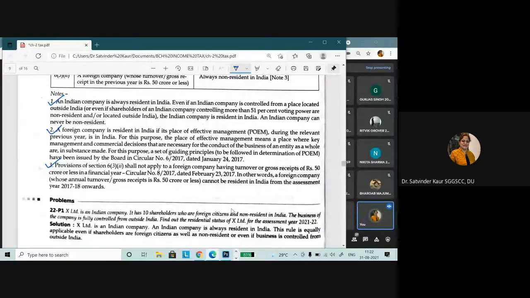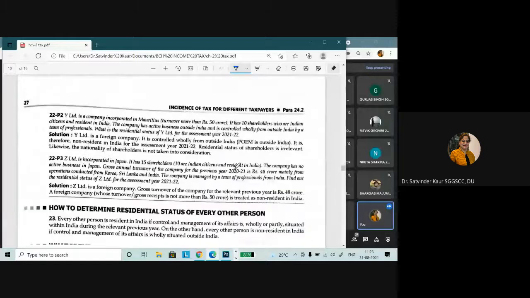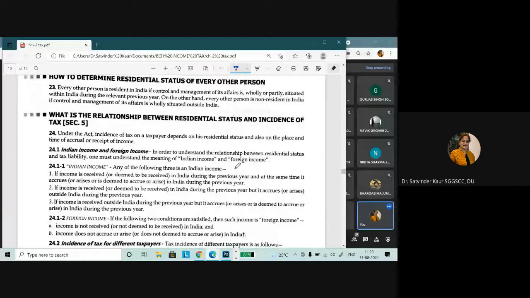So are you able to connect with what we are discussing today, or is it a little difficult? No worries. Then we have discussed how to determine the residential status of every other person, right?